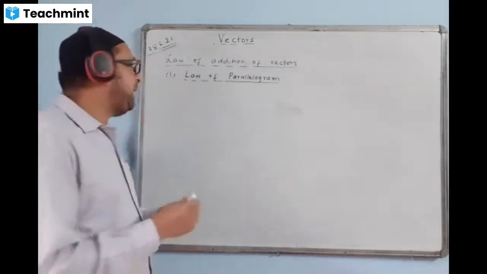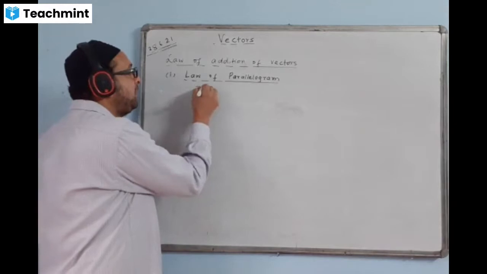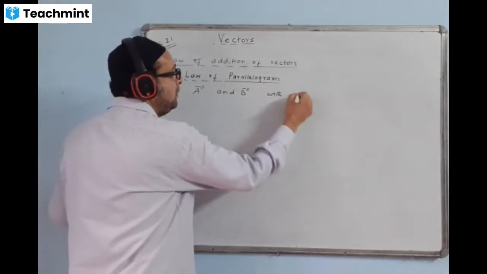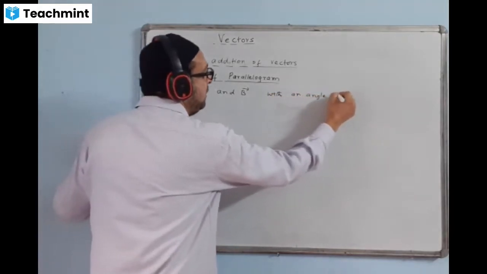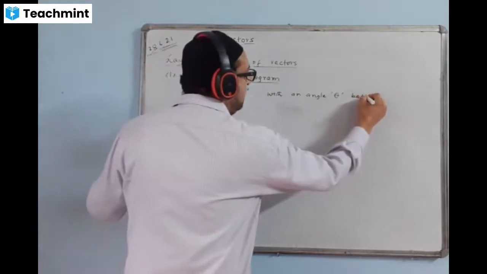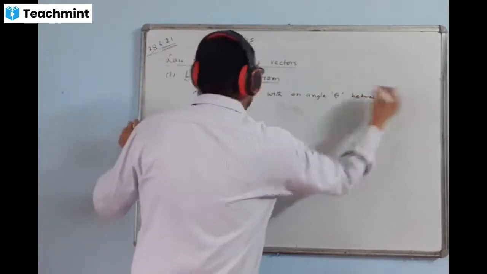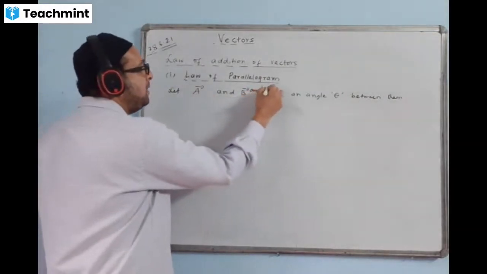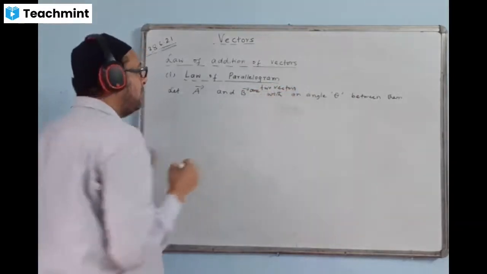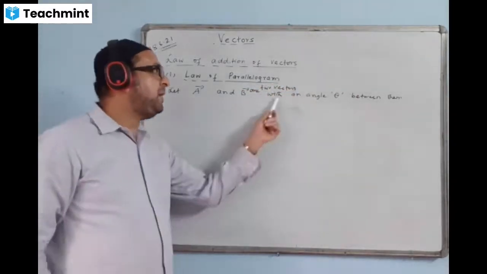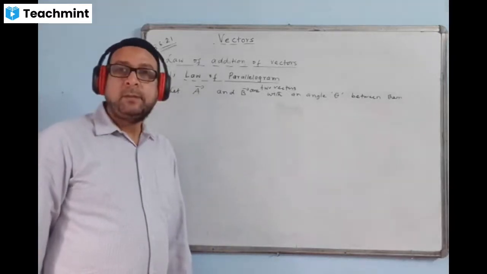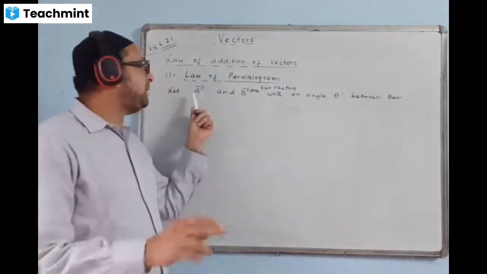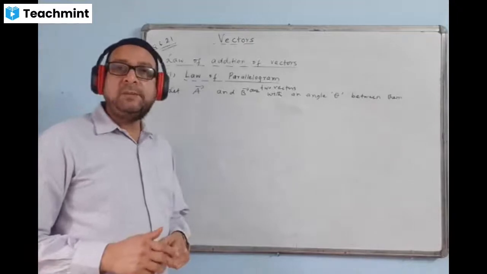Let us have two vectors A and B with an angle theta between them. Angle between the two vectors is very important. So let us suppose there are two vectors A and B, and the angle between them is theta.